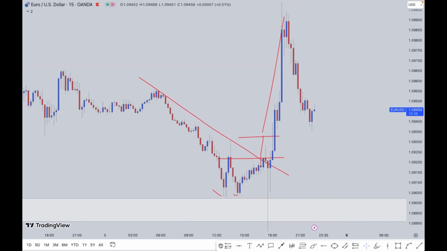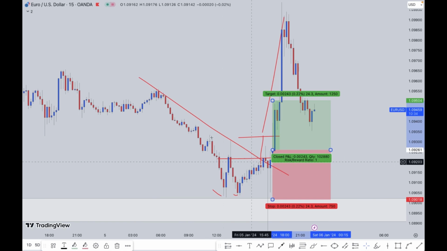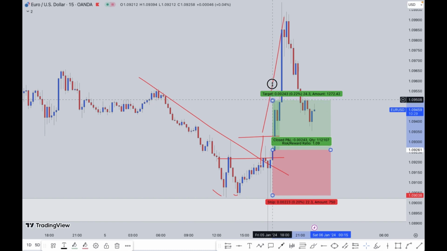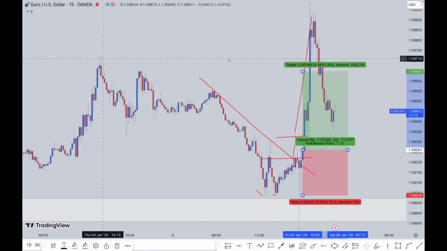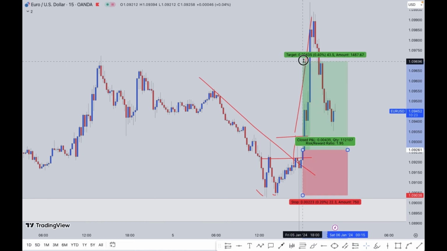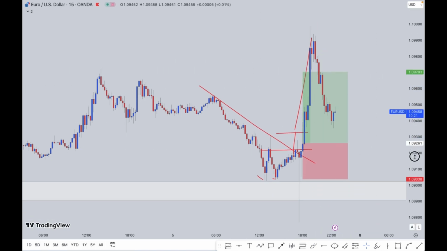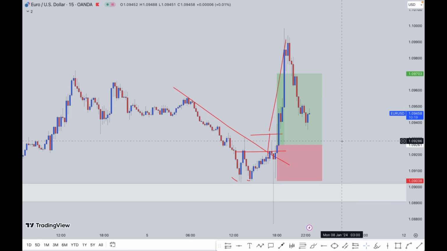So on a normal day, this is where I'm just gonna get in, right? Just right after the break of the neckline, break of the trend line, just gonna get in, stop loss here, take profit at the previous high, right? This high or somewhere here. This would have been a very nice trade on a normal day. So technically it was a good analysis.